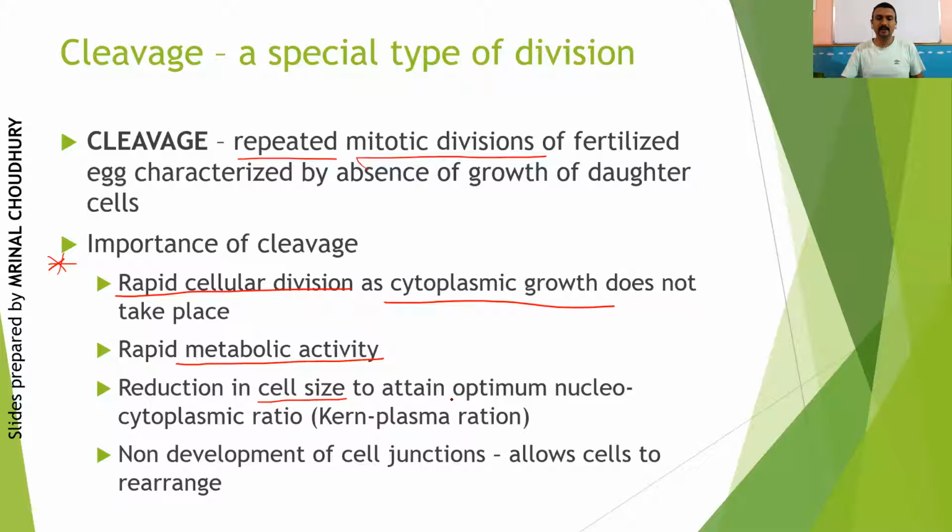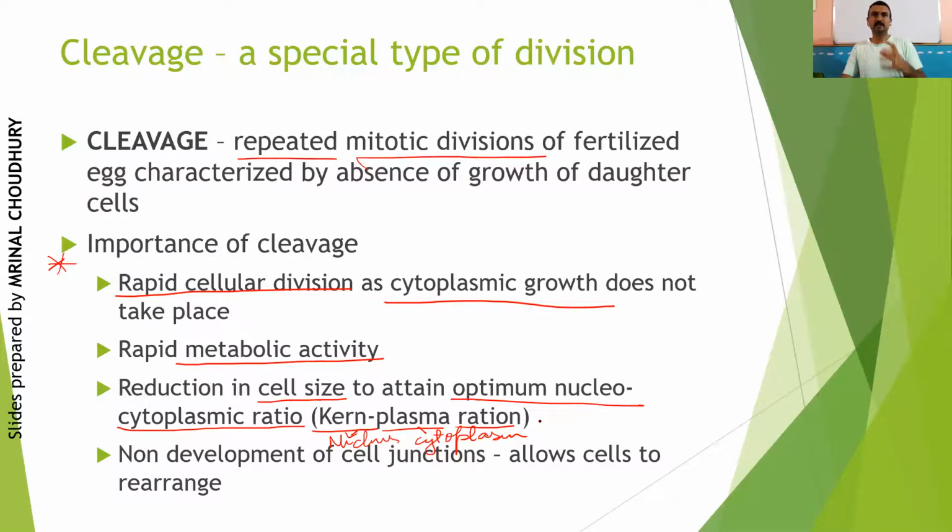This is to attain an optimum nucleocytoplasmic ratio, a very important term to remember, also called the karyoplasmic ratio, where karyo means the nucleus and plasmic means the cytoplasm. This is necessary so that the metabolic processes can be carried out in a proper manner.